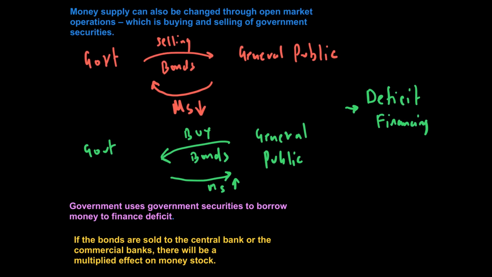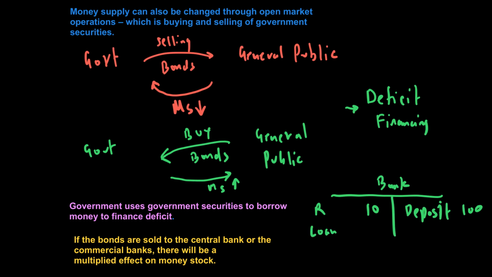If the government is selling these bonds to the central bank or to commercial banks, we say that this will result in a multiplier increase in money stock. So look at this, guys. If this is the bank right now, from our previous example, let's say this bank has a deposit of 100, and this 100 has 10 as reserve, R for reserve, and let's say loans are 90.